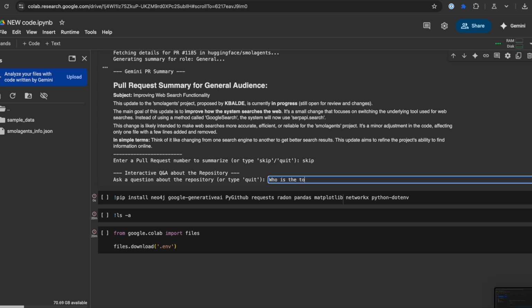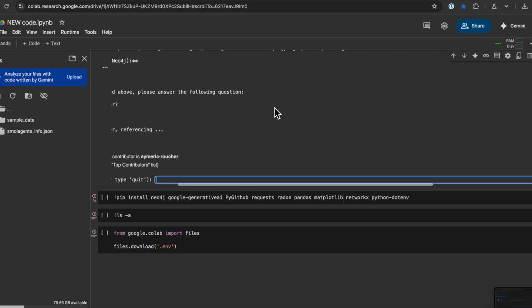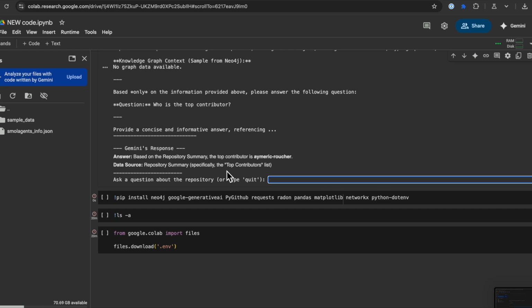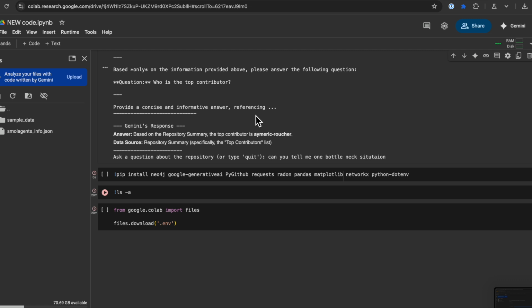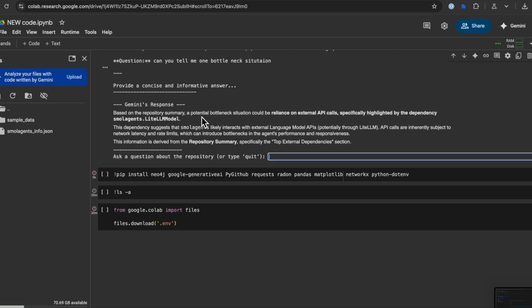Who is the top contributor? See, we get the top contributor is a symmetric voucher, and we can, can you tell me one bottleneck situation? So it tells us what could cause a bottleneck.